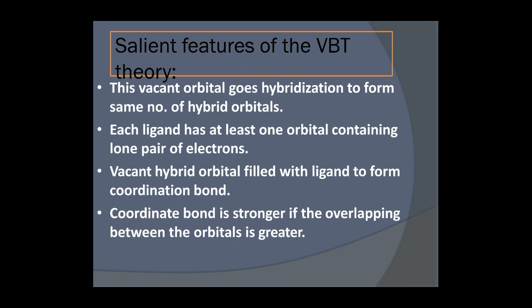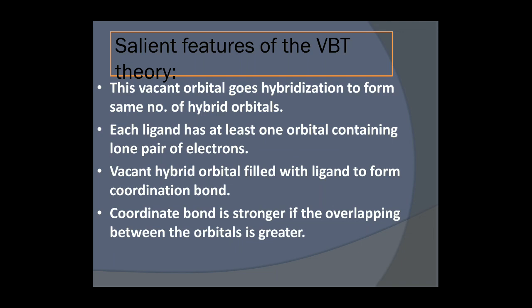And each ligand has at least one orbital containing a lone pair of electrons. A ligand is specified only because of the lone pair of electrons. So in this theory, there must be a lone pair of electrons. Vacant hybrid orbitals are filled by the ligand to form the coordination bond. First, whatever electrons are present in the orbitals, after the entry of the ligand, they will first try to fill the orbitals, and whatever vacant orbitals are left, they will undergo hybridization.